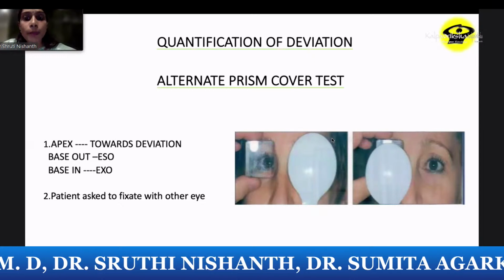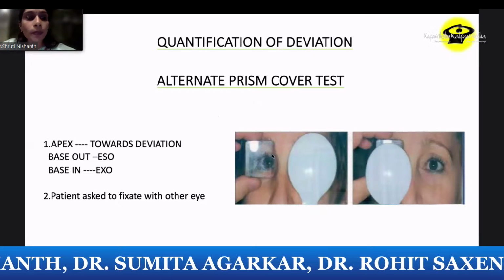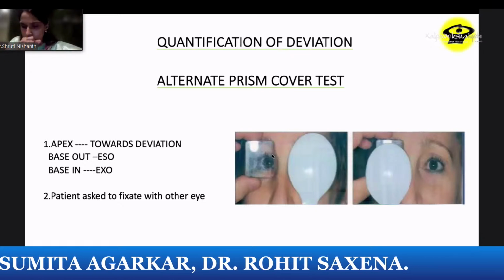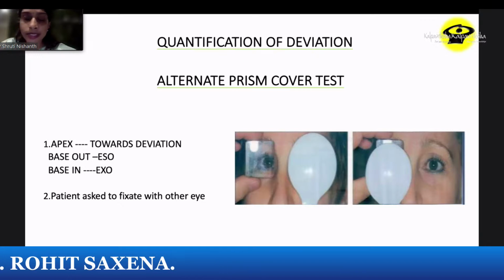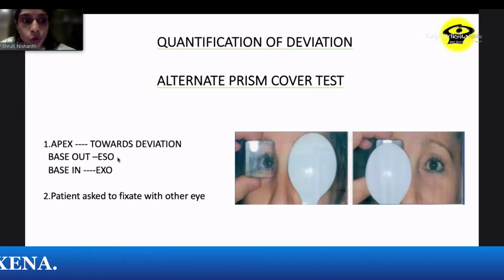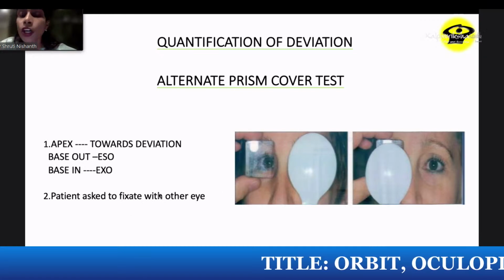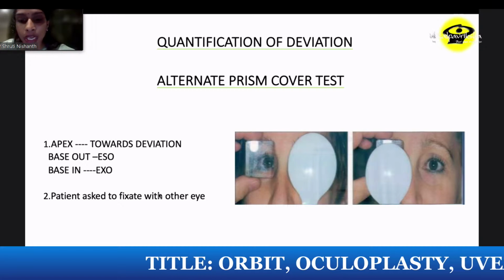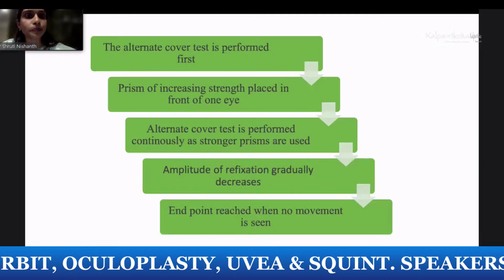Now, how do we measure the squint? The measurement of squint is done using the prism cover test. Now, the prisms are very simple. The apex has to face the deviation and the base has to face the opposite direction. So in esotropias, the prism has to be placed base out, and in exotropias, the prism has to be placed base in. Okay. In a comitant squint, it doesn't matter which eye you place this prism on, you will still be able to get measurements.